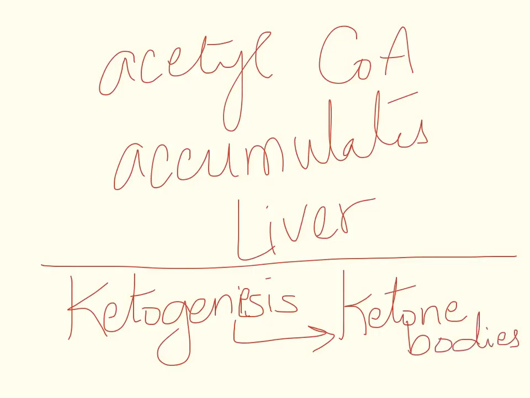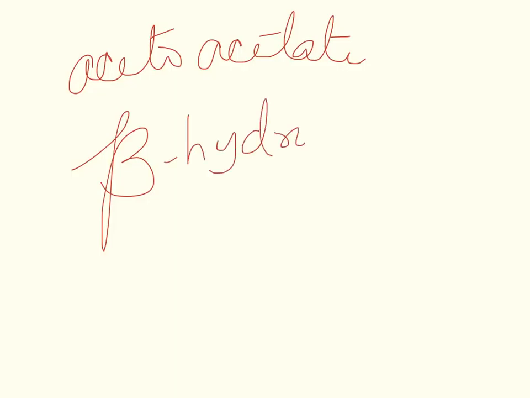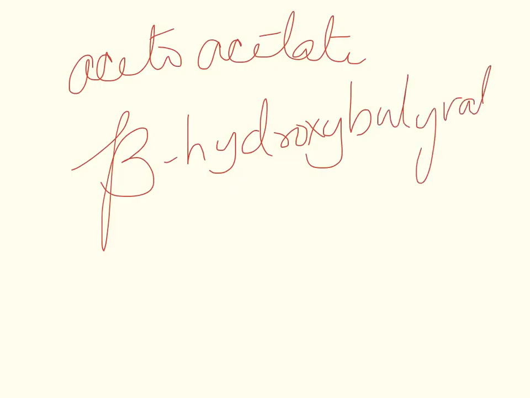Now what are these ketone bodies? Ketone bodies are three compounds: acetoacetate, beta hydroxybutyrate, and acetone.